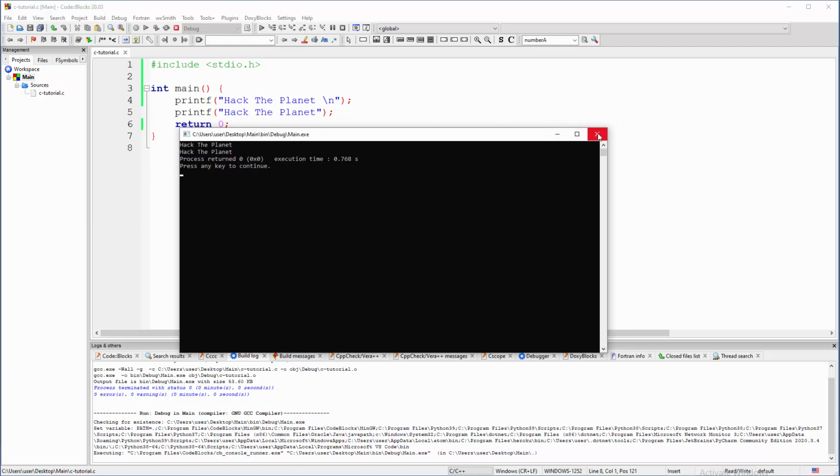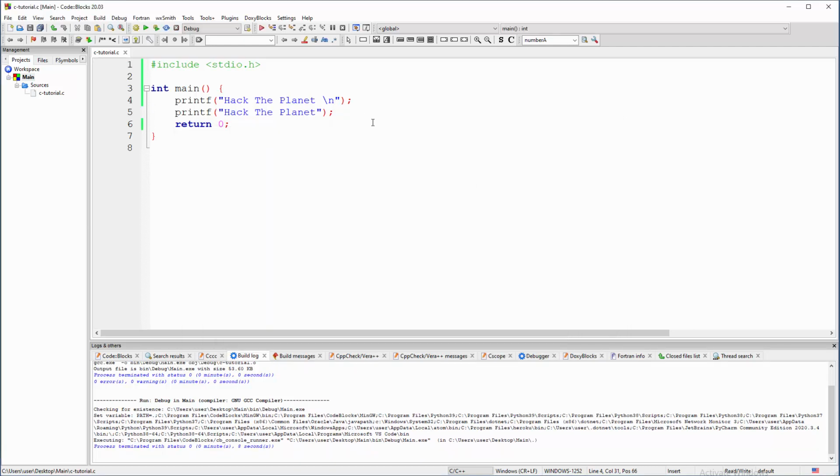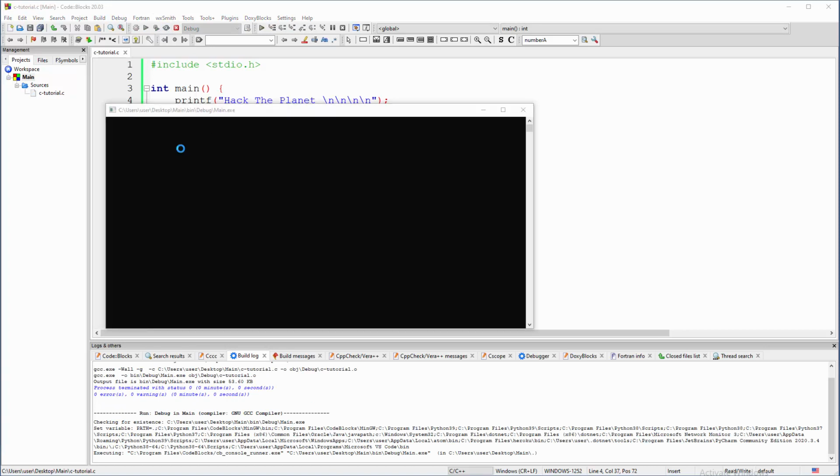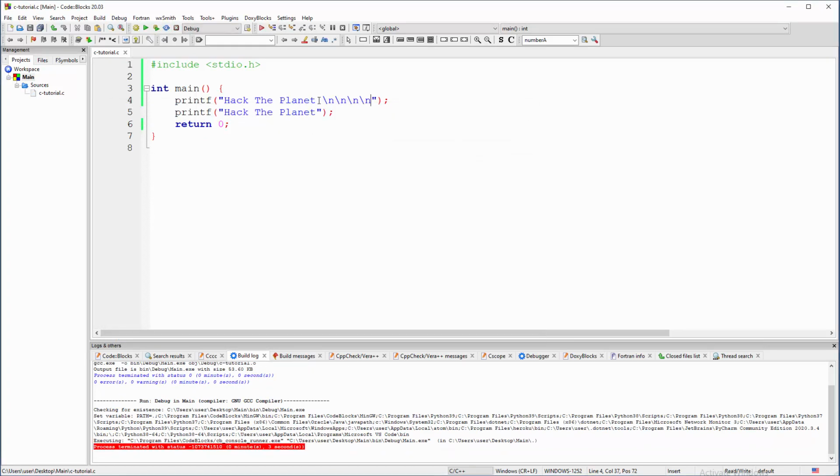Okay, how many times can you have \n going to a new line? It's up to you. \n, \n, \n. It's up to you. Save, build and run, and there you go. Big vertical difference. The question is, can you have that \n on an individual dedicated line?